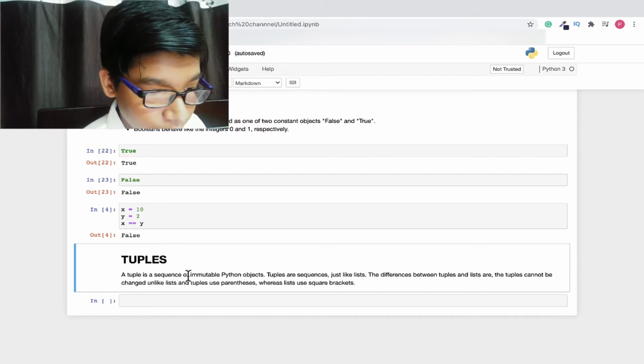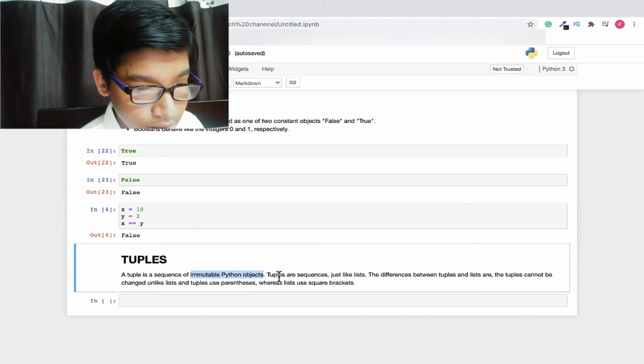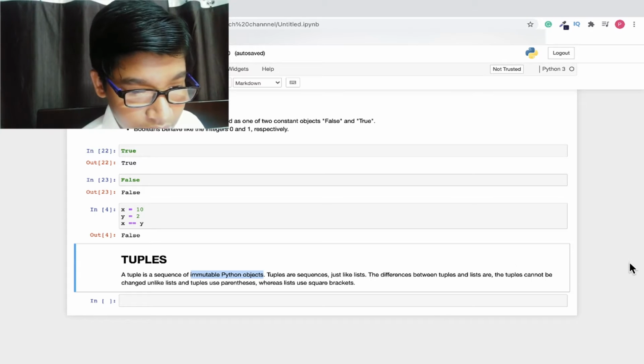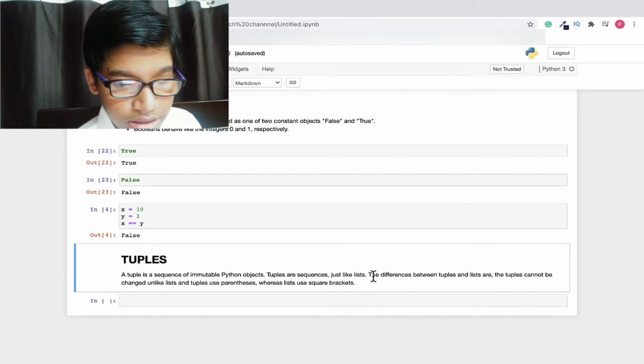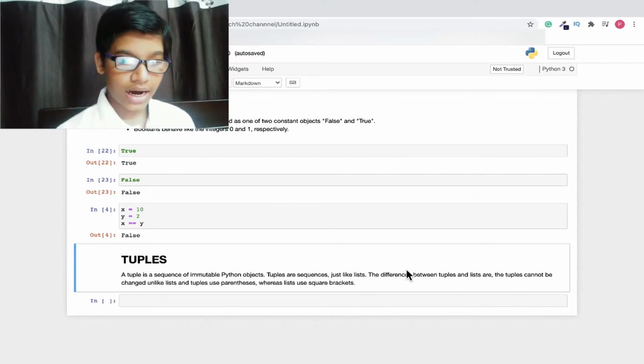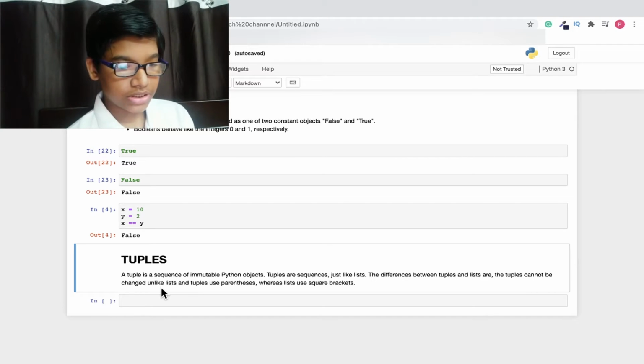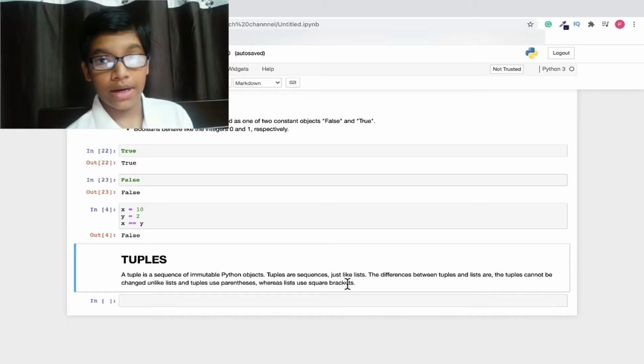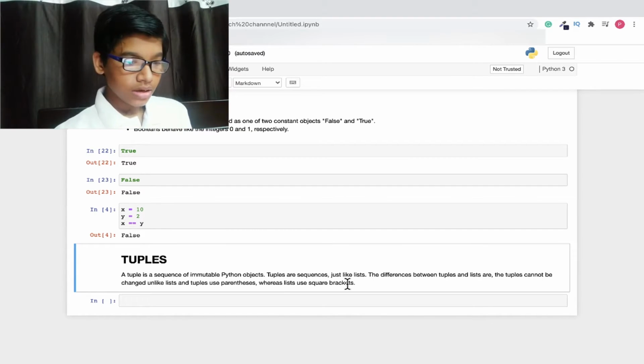A tuple is a sequence of immutable Python objects. Tuples are sequences just like lists. The differences between tuples and lists are that tuples cannot be changed unlike lists, and tuples use parentheses whereas lists use square brackets. So the first line: a tuple is a sequence of immutable Python objects.